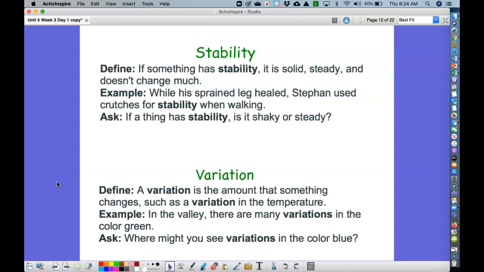Stability. If something has stability, it is solid, steady, and doesn't change much. While his sprained leg healed, Stephen used crutches for stability when walking. And our last vocab word, variation. A variation is the amount that something changes, such as a variation in the temperature. Example, in the valley, there are many variations in the color green.